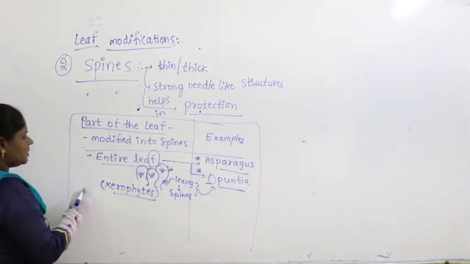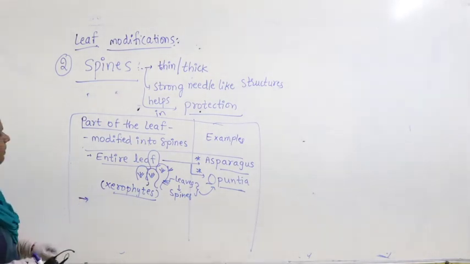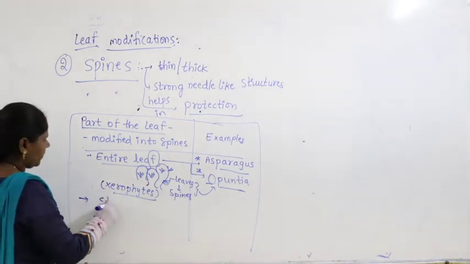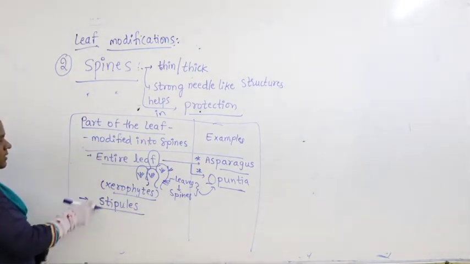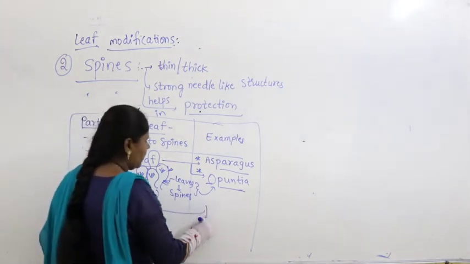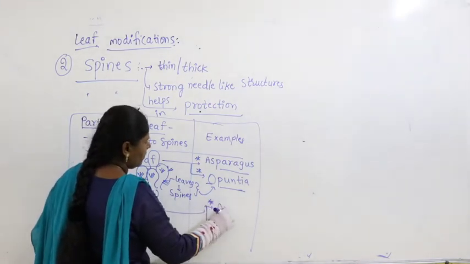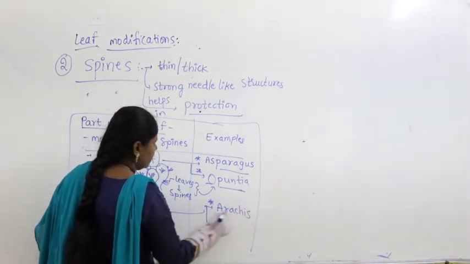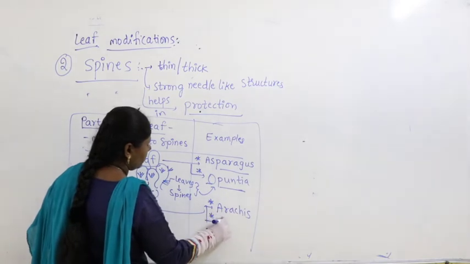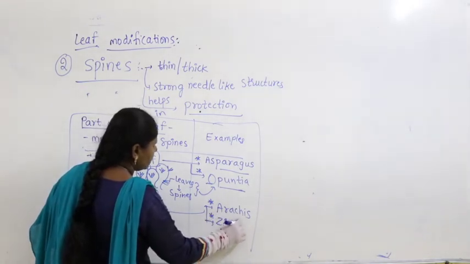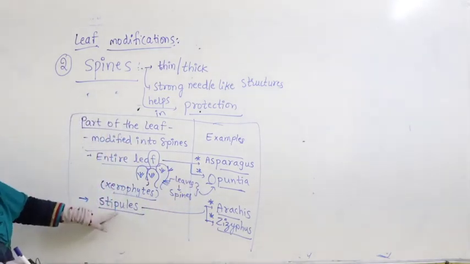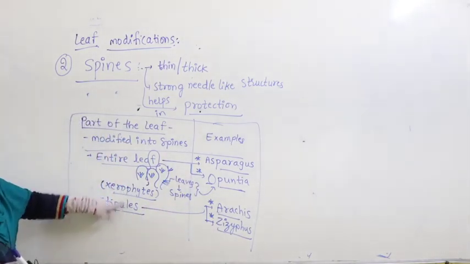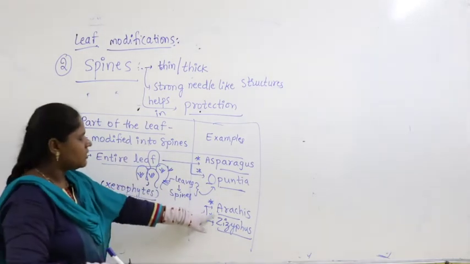Then apart from this, the entire petiole can be taken too. Now you can take stipules, which are modified into spines in case of Arachis as well as Zizyphus. Stipules are modified into spines in case of Arachis and Zizyphus.